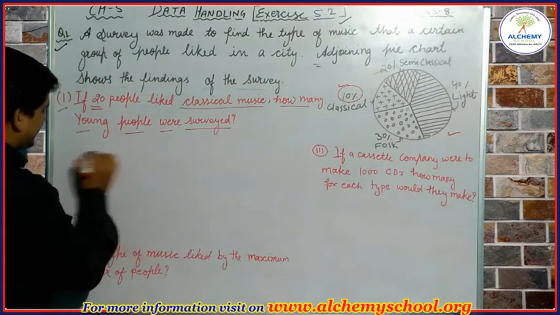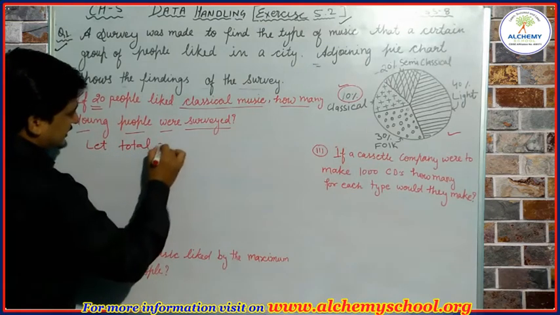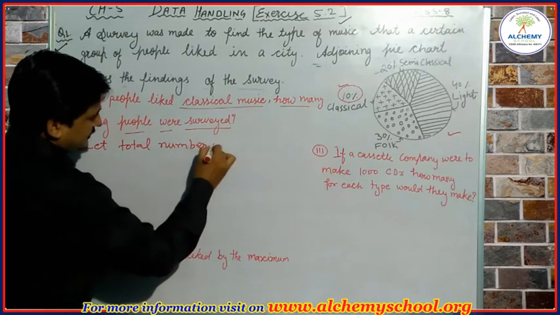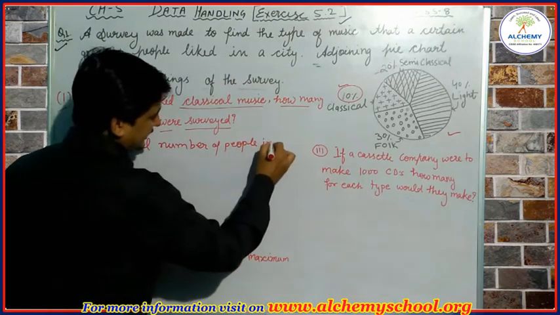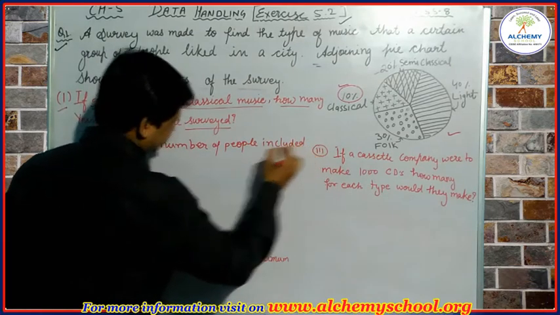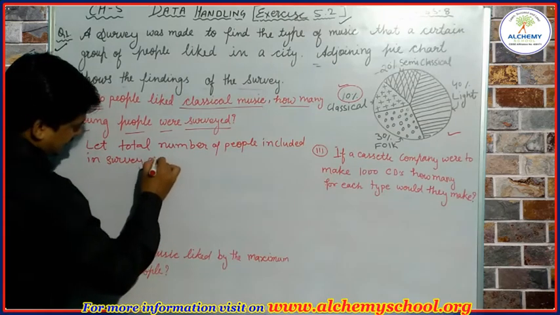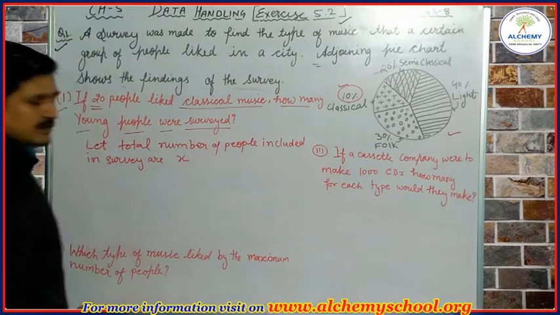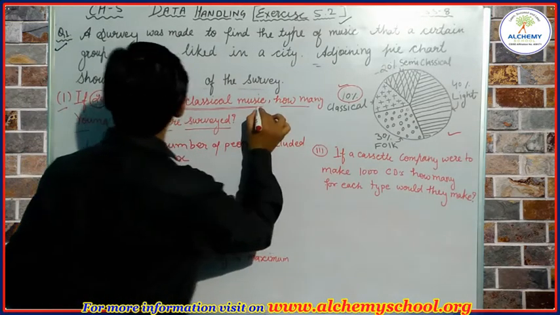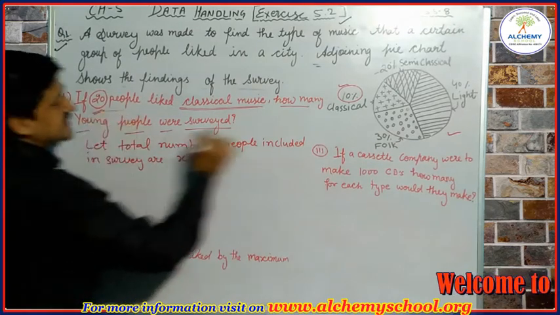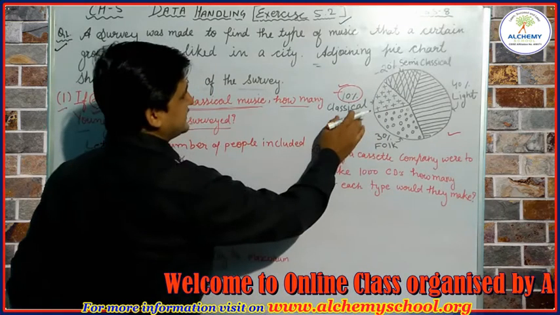So we can assume, let the total number of people included in the survey be X. There are 20 people who liked classical music, and this 20 is 10% of the total number of people who were included in the survey.